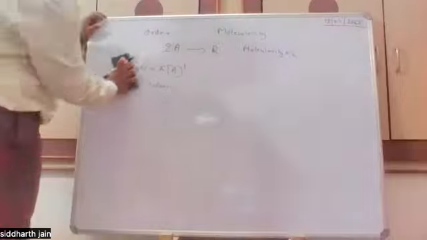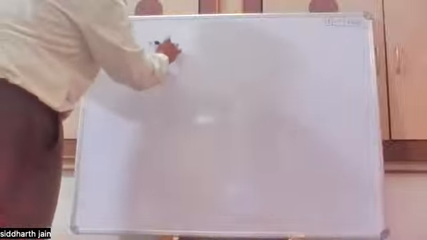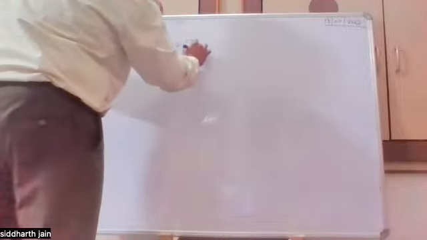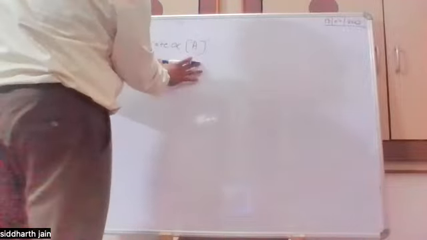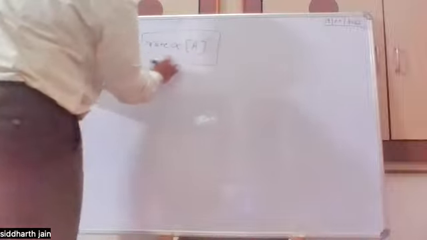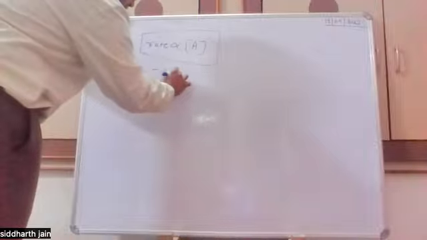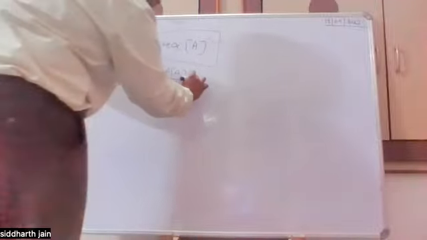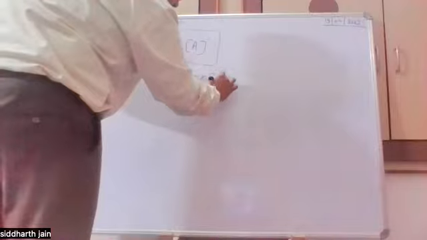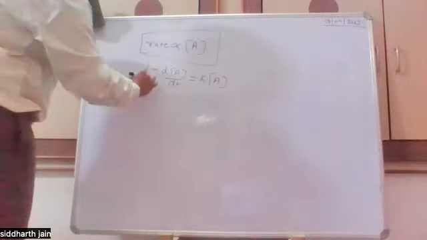Yes, good. What is first order reaction? Sir, first order reaction is the reaction in which the rate is changed with respect to the concentration of reactants in first order. For example, if we define the rate is proportional to the concentration of the reactant to the power 1, this is the first order reaction. So we can write like this: the change in concentration of A, minus dA by dt. If we remove the proportionality constant, we can write K times concentration. So this is the equation of rate for first order.